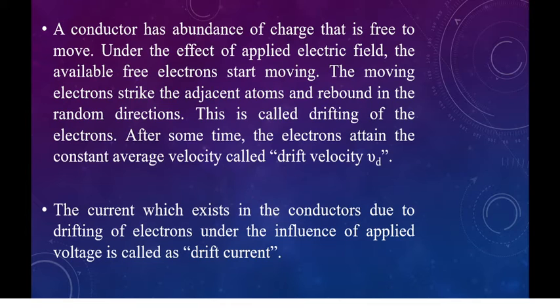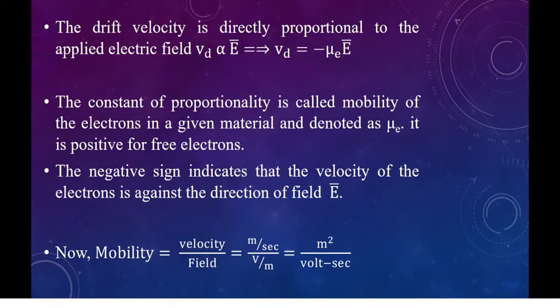The current which exists in conductors due to the drifting of electrons under the influence of the applied voltage is called drift current. The drift velocity is directly proportional to the applied electric field. The drift velocity is denoted by V suffix d. Vd is directly proportional to the electric field intensity.